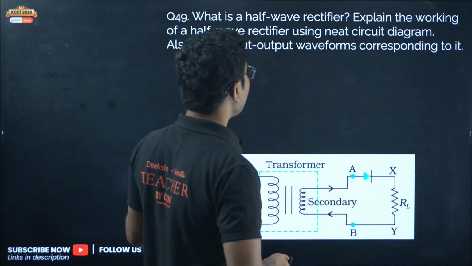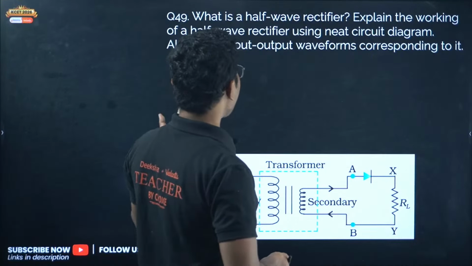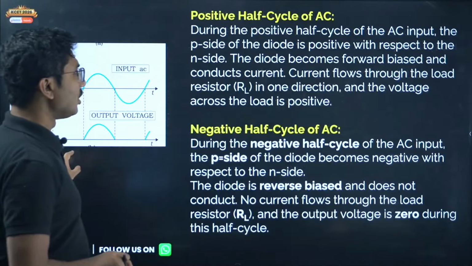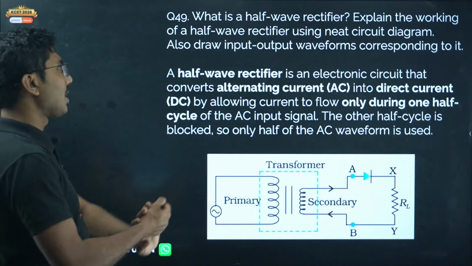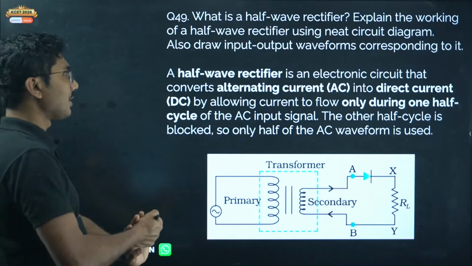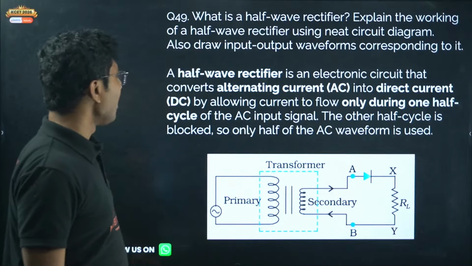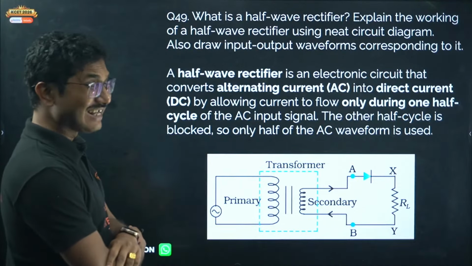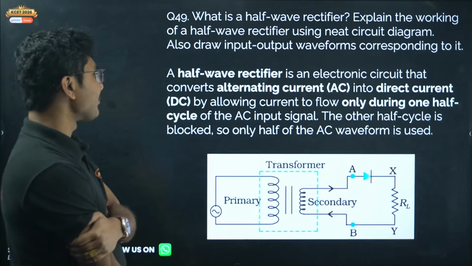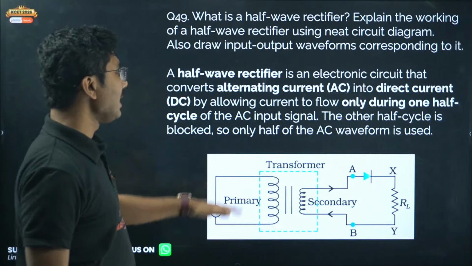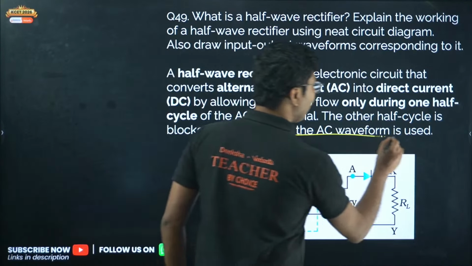Okay. Now, half wave rectifier and full wave rectifier, both are important. What is half wave rectifier? Explain the working of a half wave rectifier using neat circuit diagram. Half wave rectifier is an electronic circuit that converts alternating current to direct current by allowing current to flow only during one half cycle of the AC input signal, and the other half cycle is blocked, so only half of the AC waveform is used.